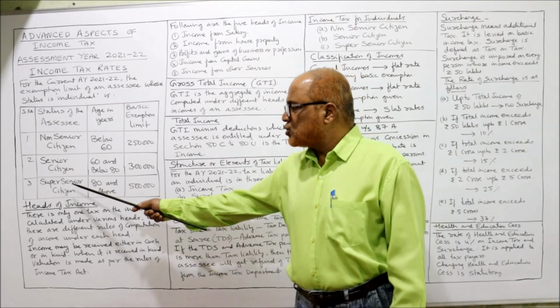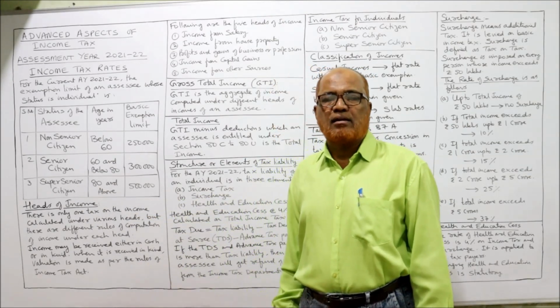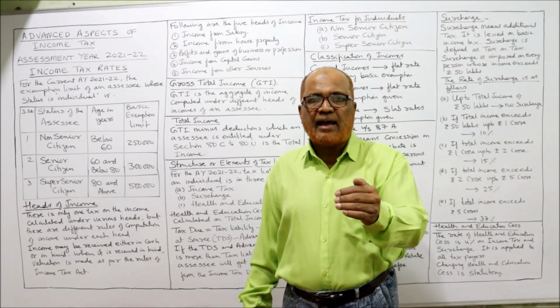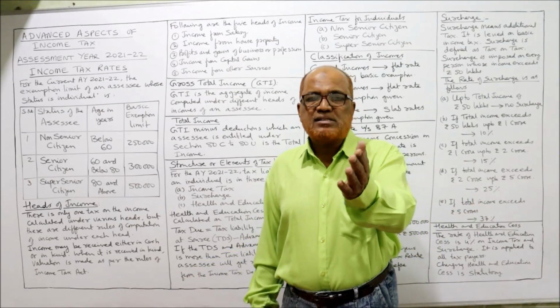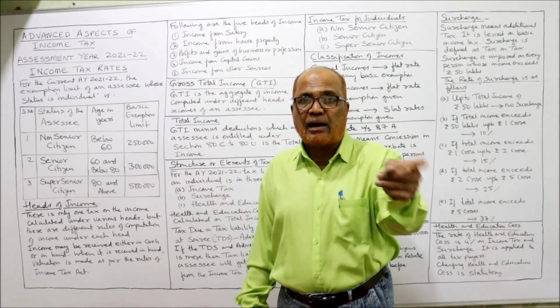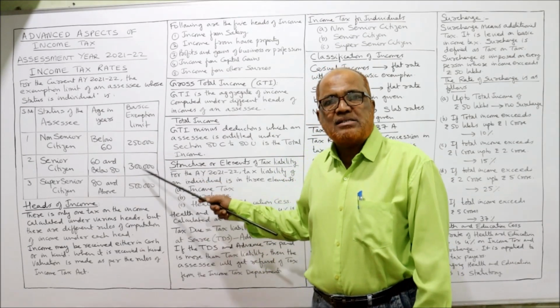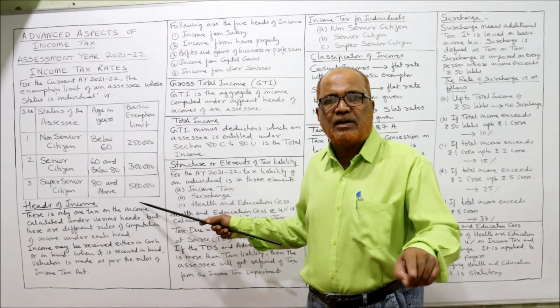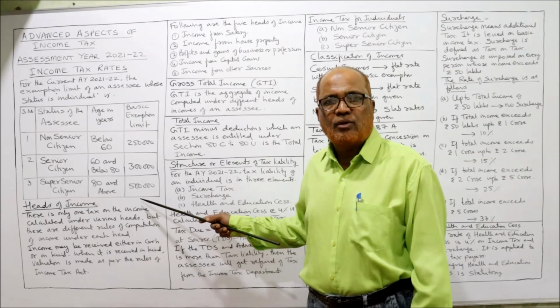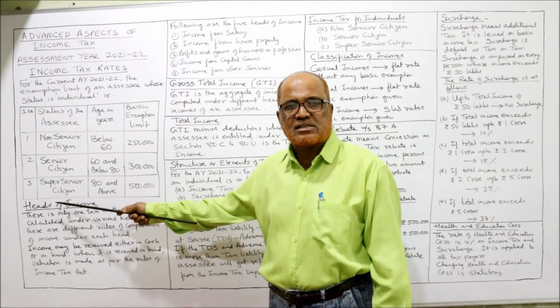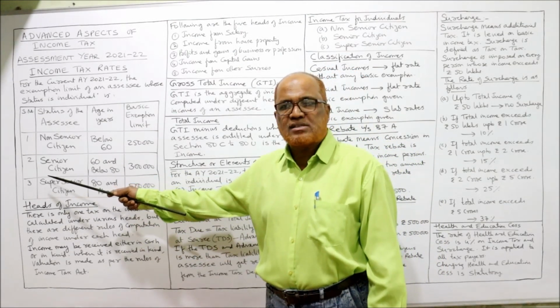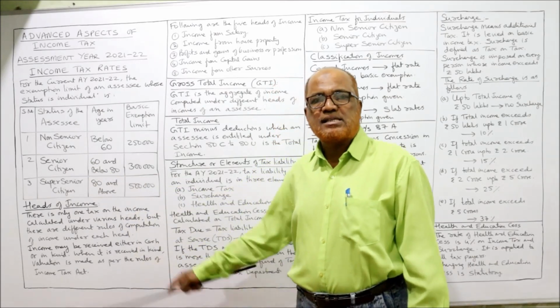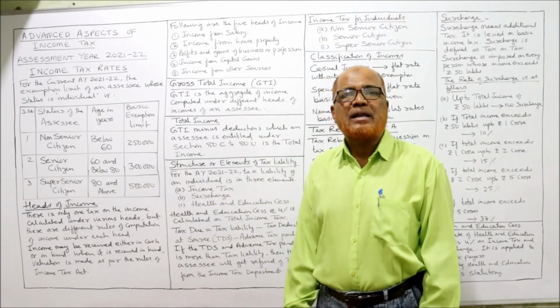That means if a super senior citizen's income is below 5 lakh, no tax. If his income is more than 5 lakh, he is liable to pay tax. So these are the basic exemption limits for the current assessment year 2021-22 for the 3 categories of assessees: first non-senior, second senior, third super senior.